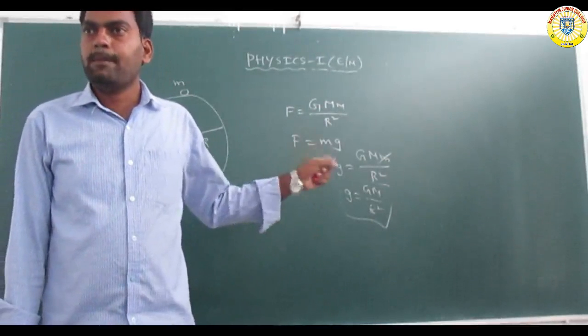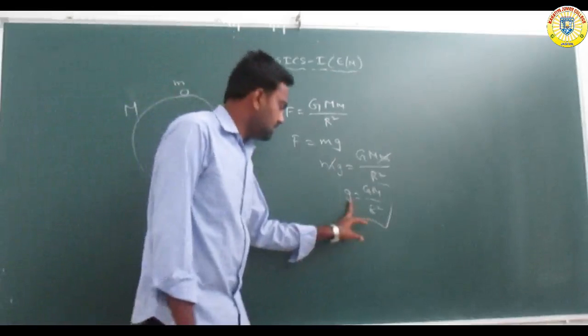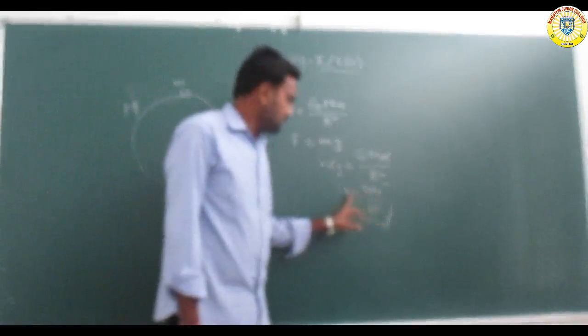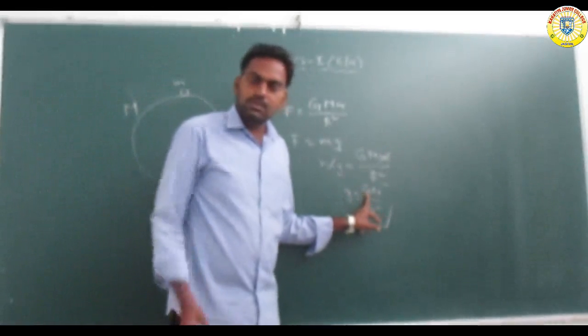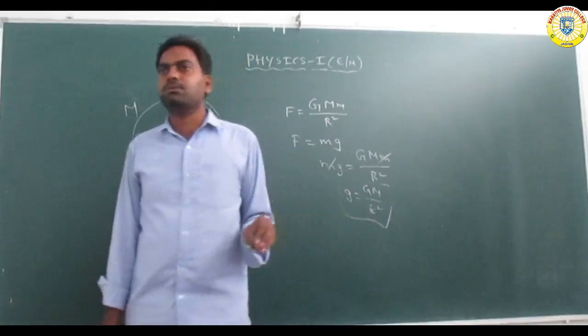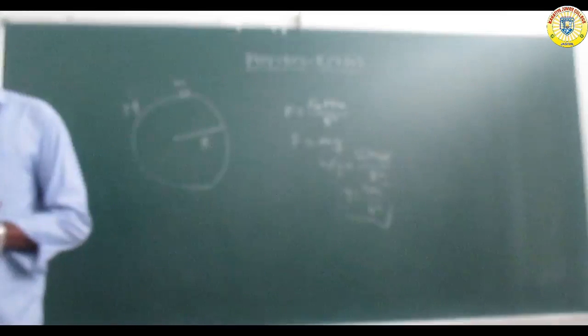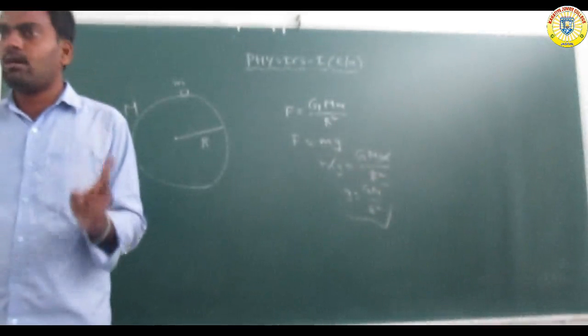So g is equal to G M by R square. This is the relation between small g and capital G. First of all, we consider an object of mass m placed on the surface of the planet, where the planet has mass capital M and radius R.